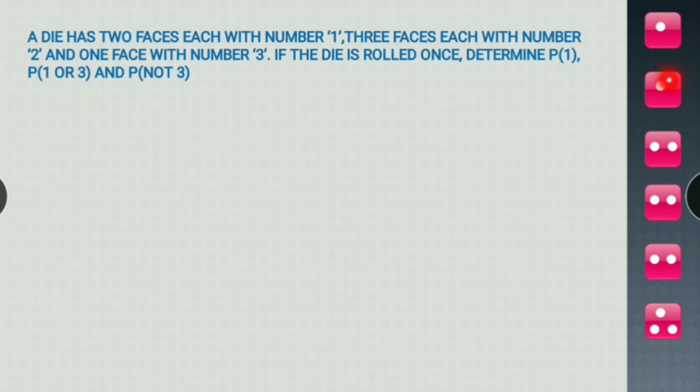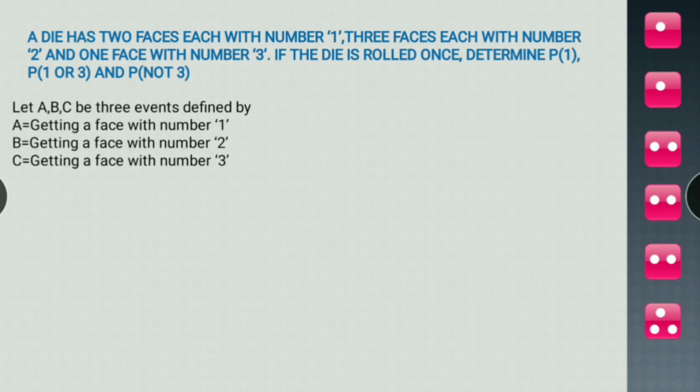2 faces have number 1, 3 faces have number 2 on it, and 1 face has number 3 on it. Otherwise, in a normal dice, we have 1, 2, 3, 4, 5, 6. But here, 2 faces have number 1, 3 faces have number 2, and 1 face has number 3. So, a die is rolled, you have to determine the probability of 1 or 3, and the probability of not 3.